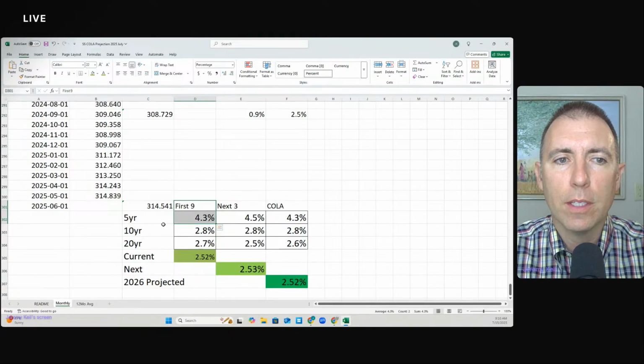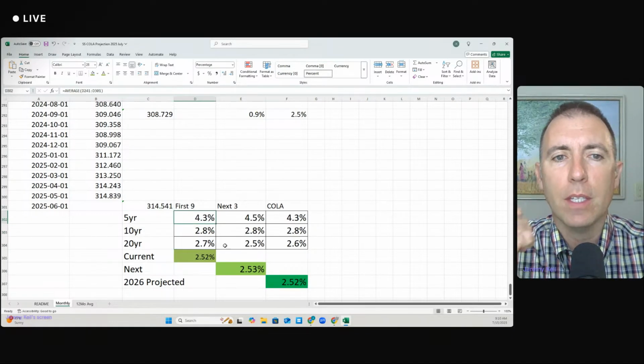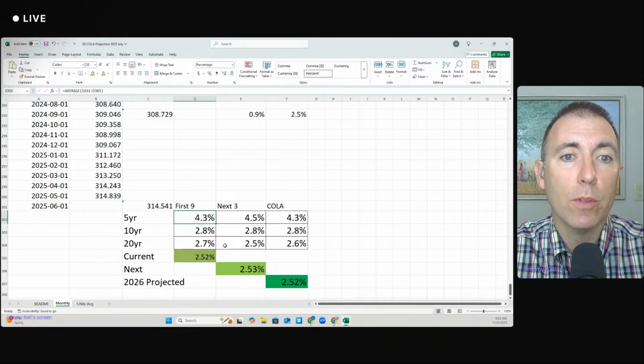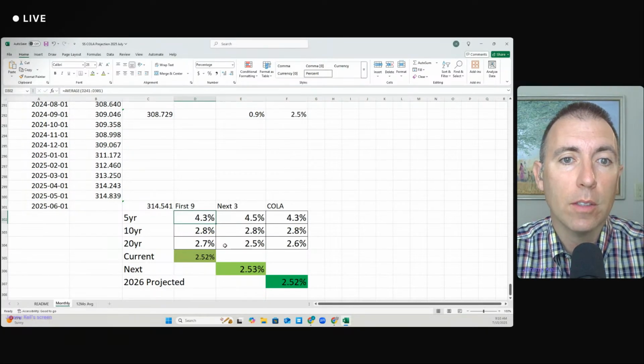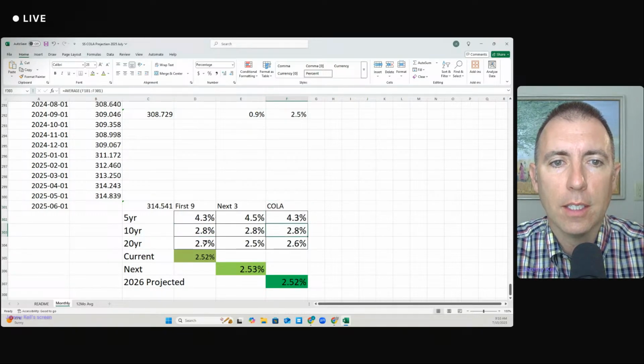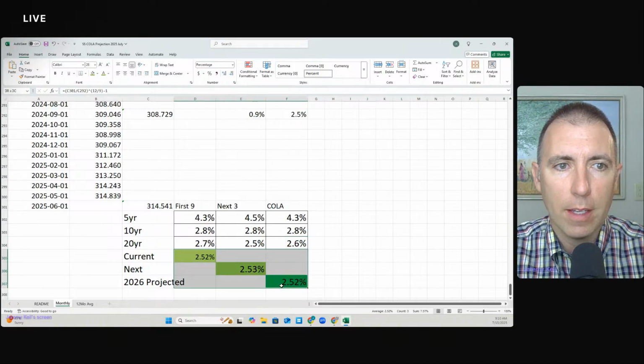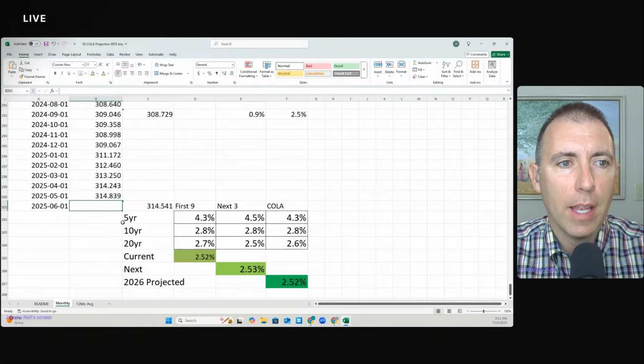That's how it generally has worked out over the last 5, 10, and 20 years, to the point where if we look at the last 5 years on average, if we're looking here in July and saw a 4.3 was where the inflation was at, that's where COLA came in. 2.8 over the last 10 years, just slight difference, but very close. 2.7 and 2.6 for the next year's COLA over the last 20 years. Some long-term history there. I've got some data in here that is yet to be updated. I've got to go find that and add that in the June data.